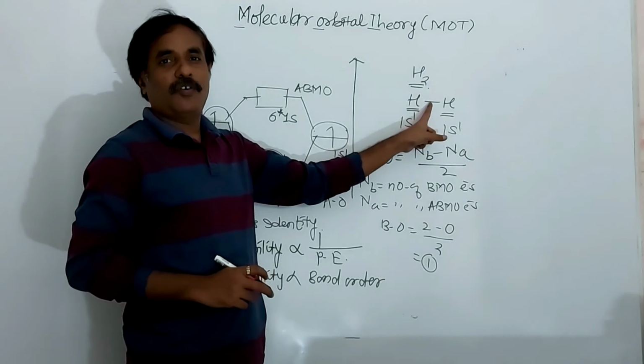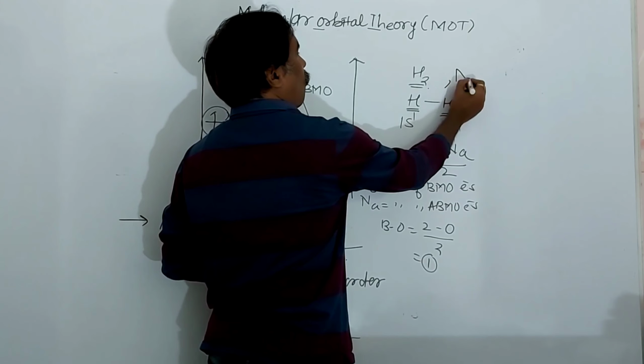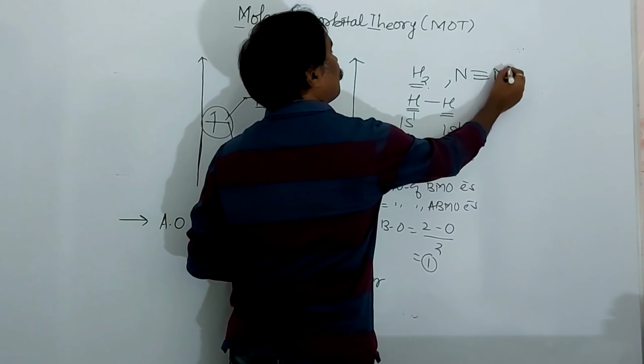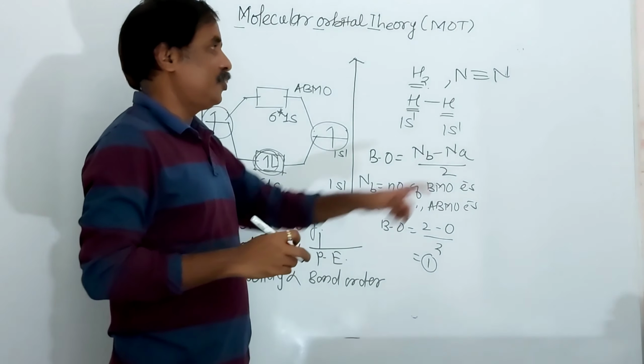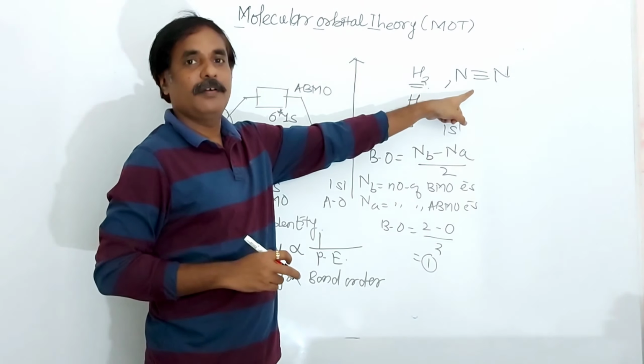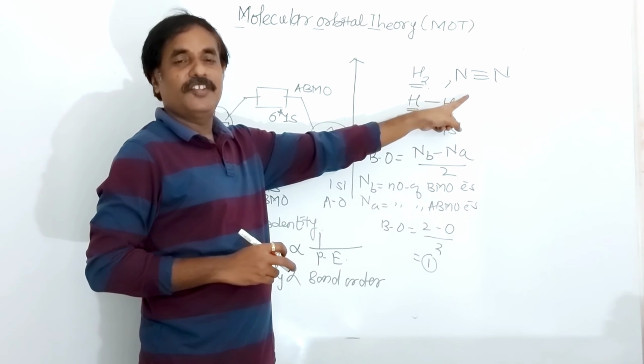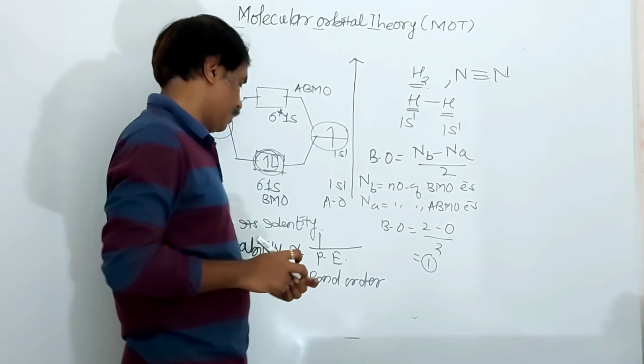In case of hydrogen, bond order is 1. If we take nitrogen, bond order is 3. Nitrogen is more stable than hydrogen because here bond order is 3, while in hydrogen bond order is 1.